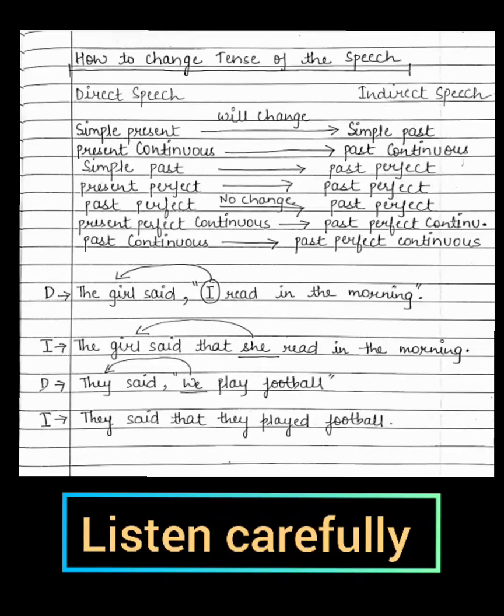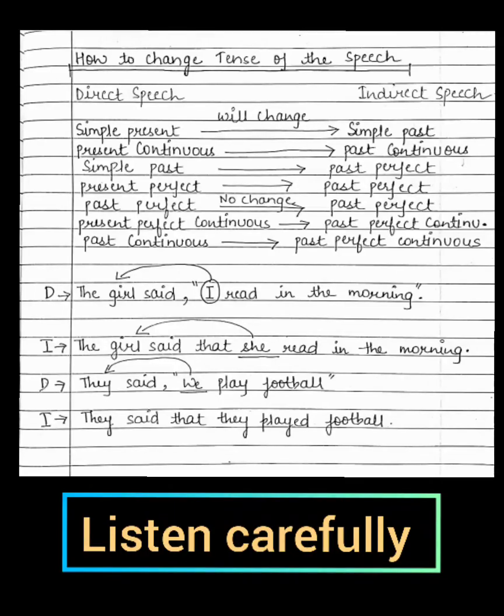Although we write it like read, but the pronunciation is different, okay? In the first sentence it is read, and here in simple past it will be pronounced as read. So here the correct answer will be the girl said that she read in the morning, and a full stop. Okay, let's see the next example.